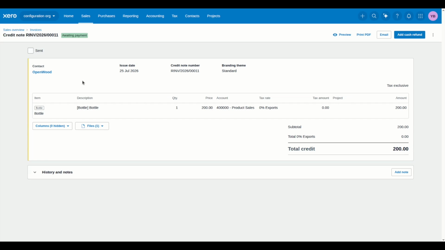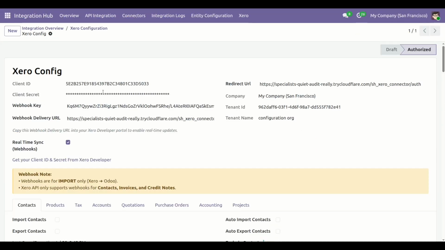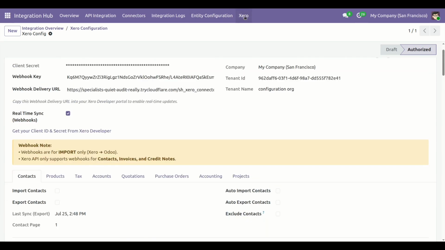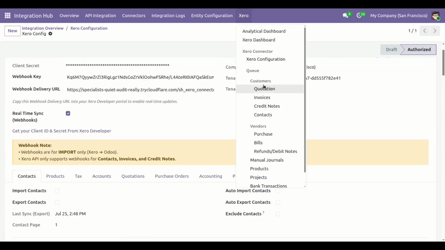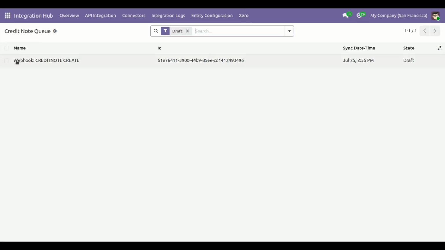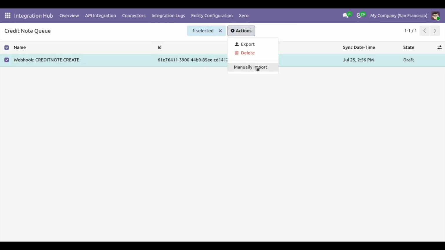Save. Now go to Xero, click on the Credit Note menu. Here you can see the credit note imported. Select and click on manual import.